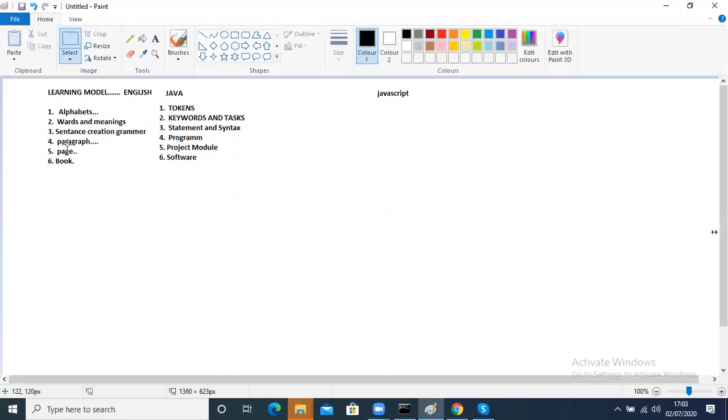Then there is no question at all. You should not ask why I have to put a semicolon there. Why should I use a flower bracket? There is no question at all. You have to follow means you have to follow. That's it. That is what a syntax rule is. While you are making a statement, there will be a syntax you are learning. That time you should learn, remember, and you have to use it.